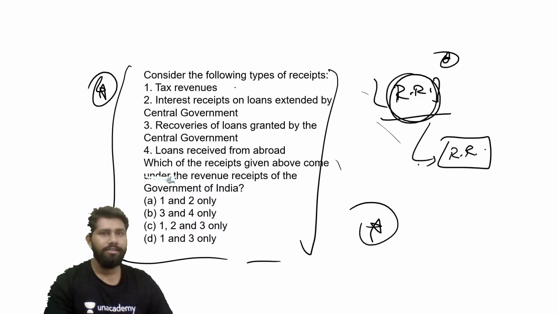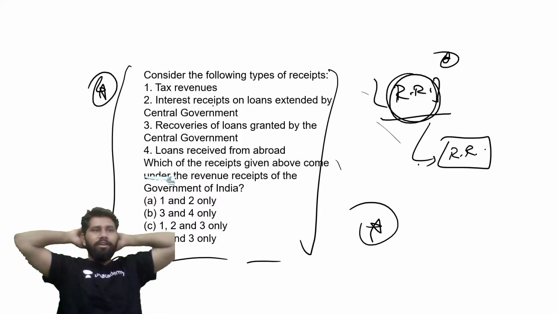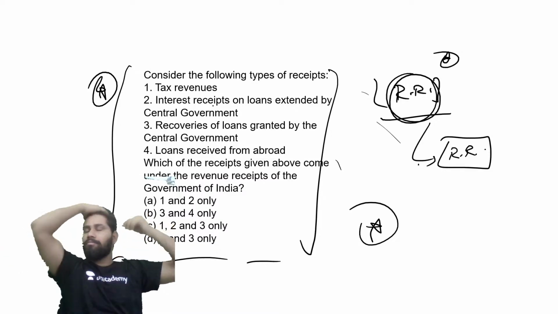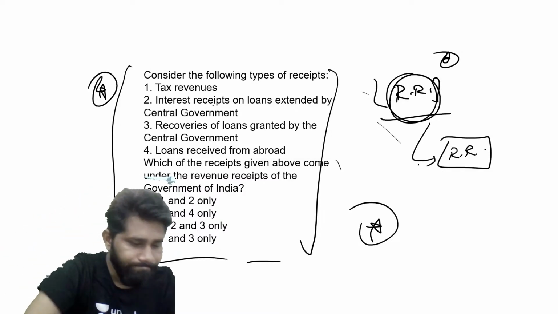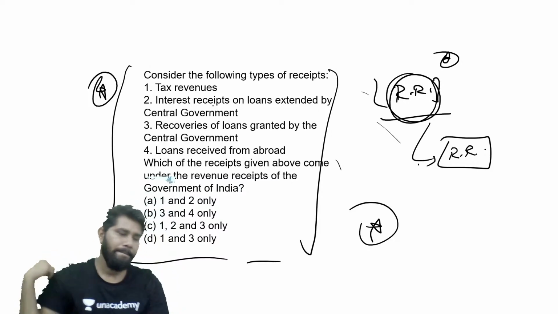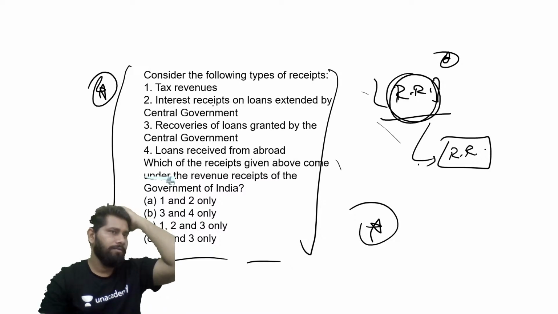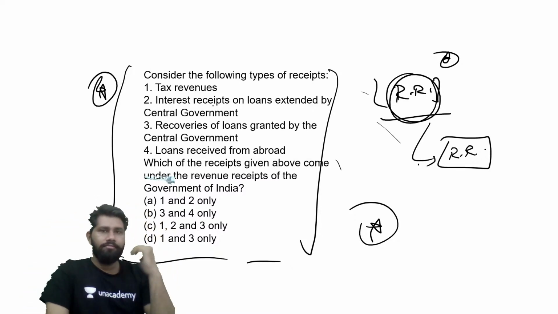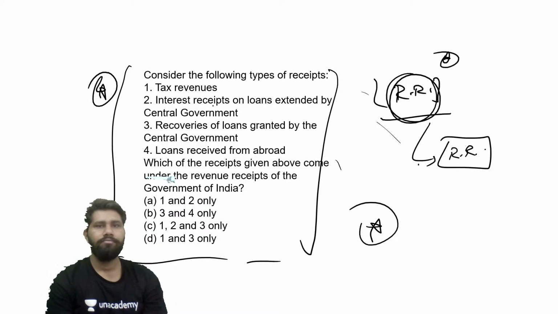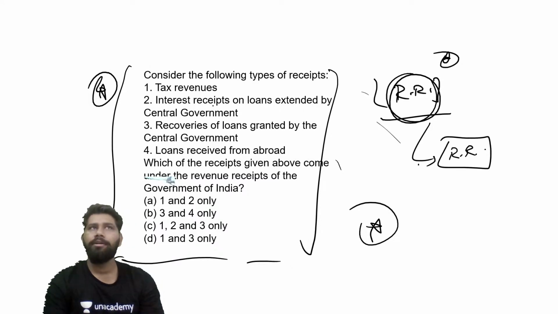But if you go with the elimination method, definitely you'll get the answer. Answer it fast. Important question, guys. Revenue receipts of the government.